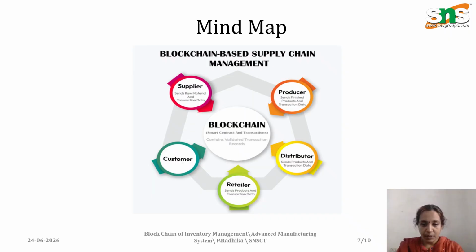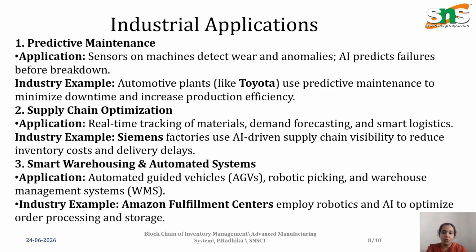So here we have the mind map. We provide the final product to the supplier. We produce the product and give it to the distributor. We give it to the retailer, and sometimes we give it to the customers directly. These are the main applications of blockchain in inventory management. It is specifically used in car manufacturing industries like Toyota, which obviously increases the production.